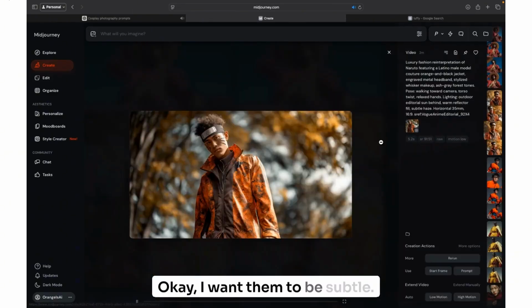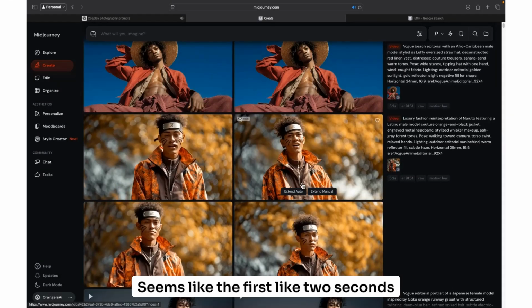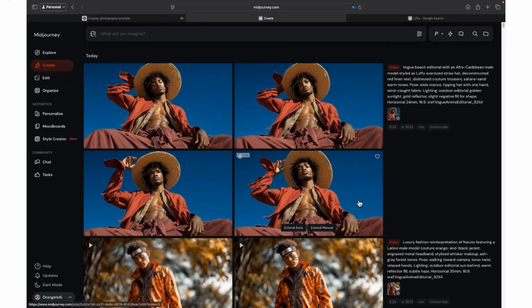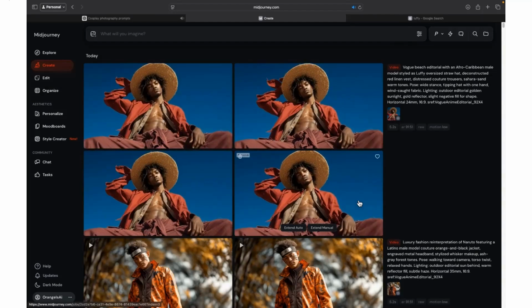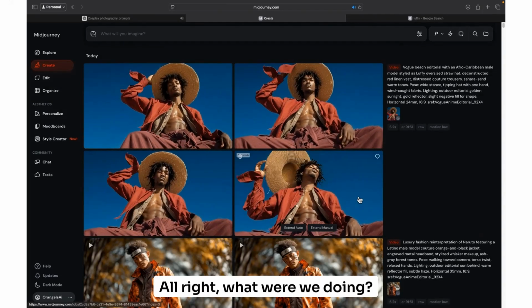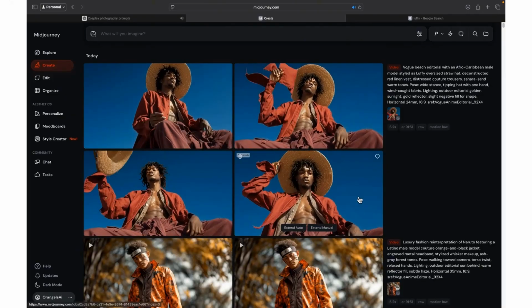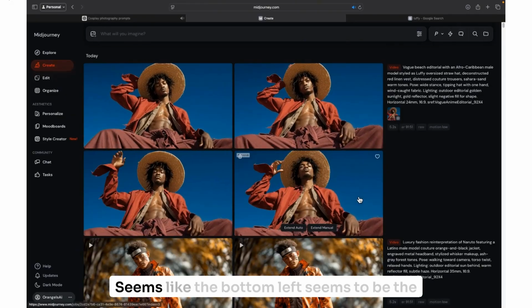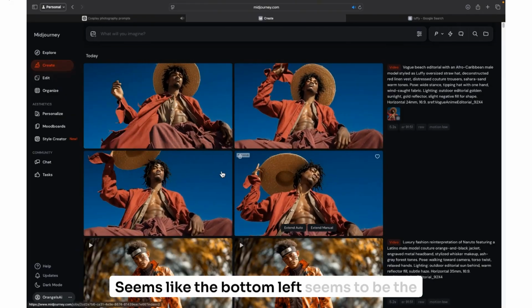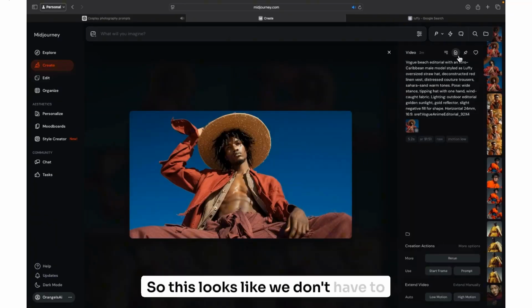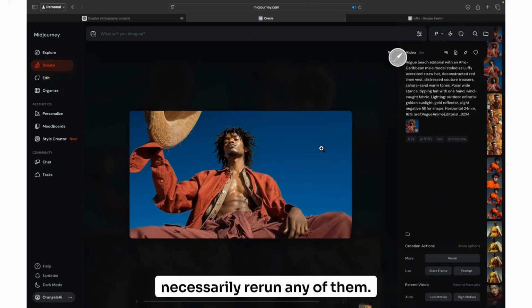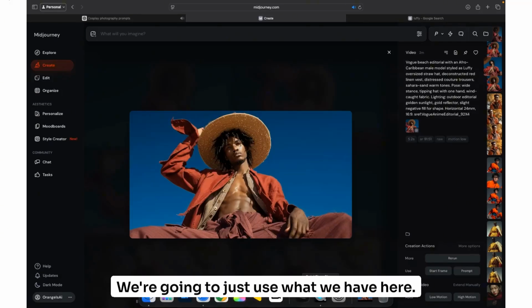Okay, I want them to be subtle, so let's go with this one. Seems like the first 2 seconds definitely hit. All right, what are we doing? Seems like the bottom left is the most consistent. All right, perfect. So it looks like we don't have to rerun any of them. We're going to just use what we have here.